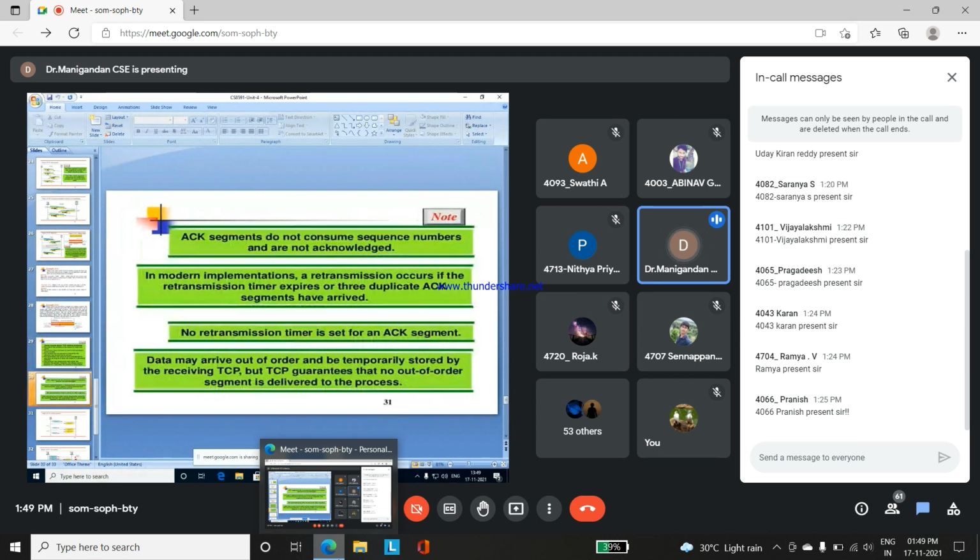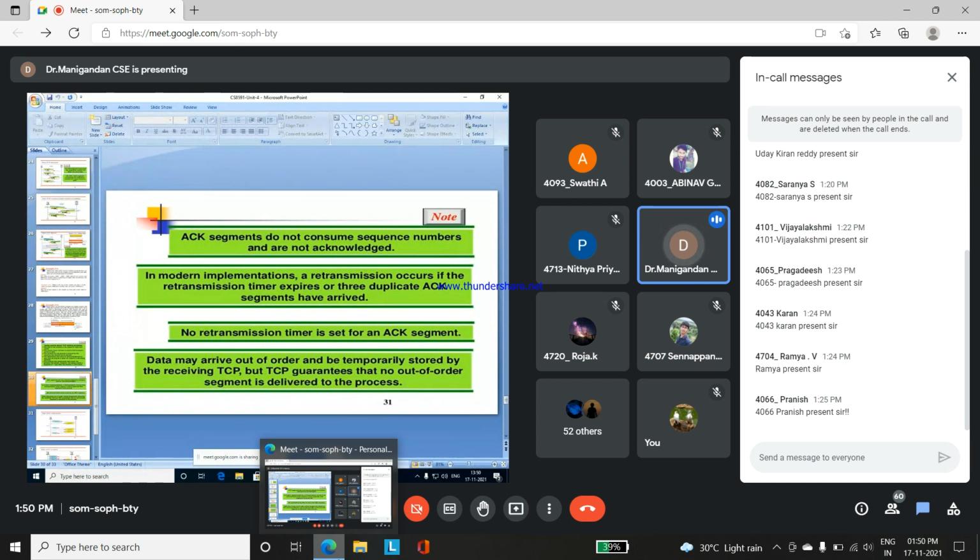Here, an acknowledgement segment does not consume a sequence number and is not itself acknowledged. Based upon the sequence number only, the acknowledgement can be transmitted between the server side and client side. Without the acknowledgement number, the data cannot be transmitted between the server and client side.